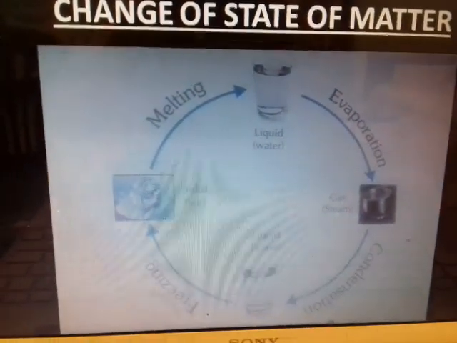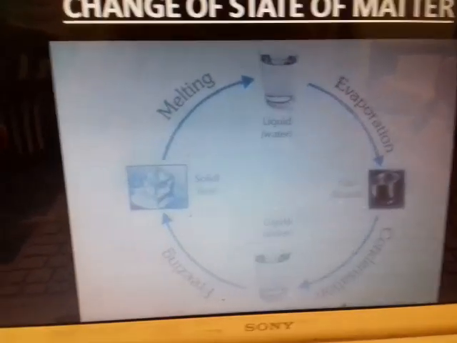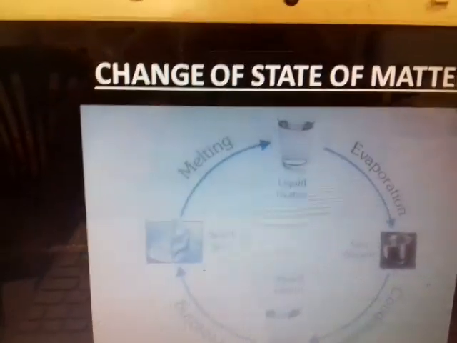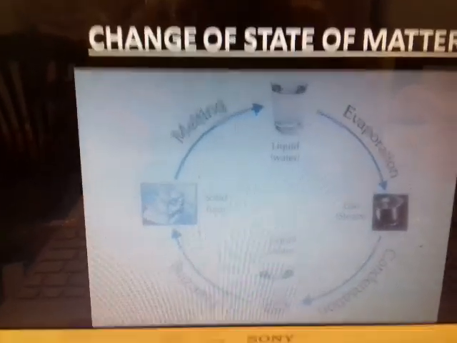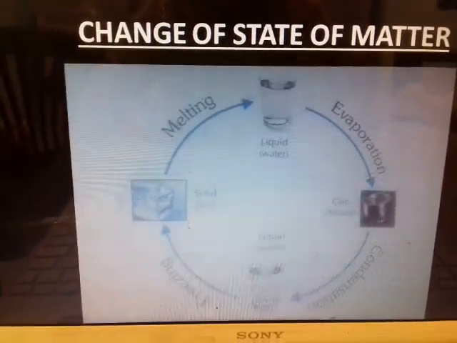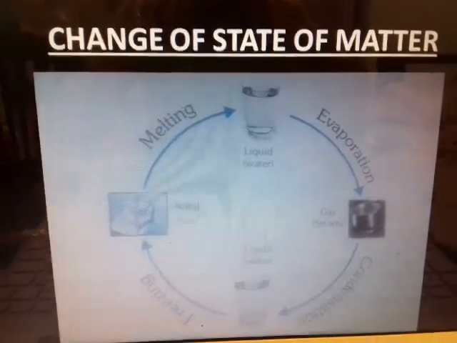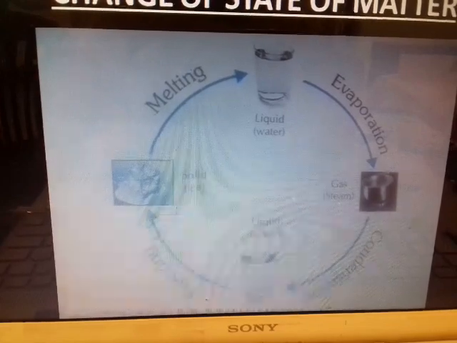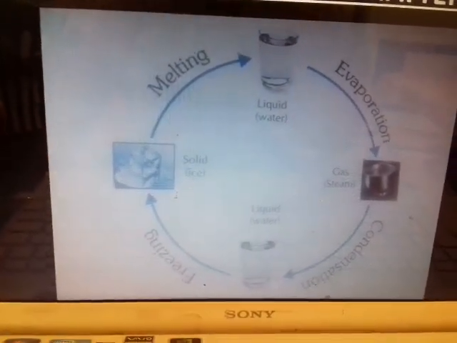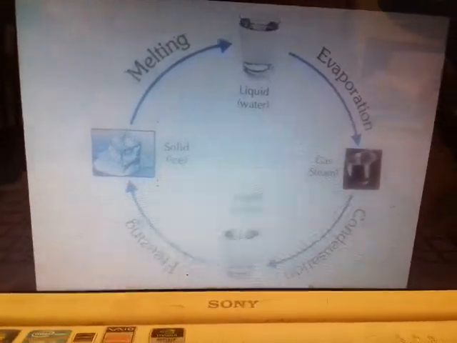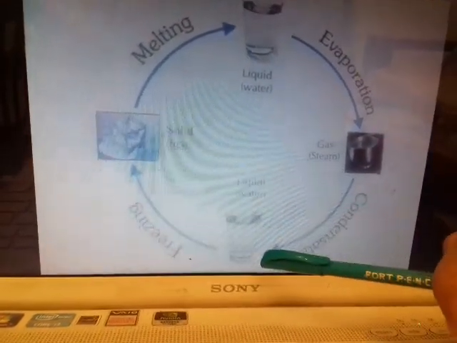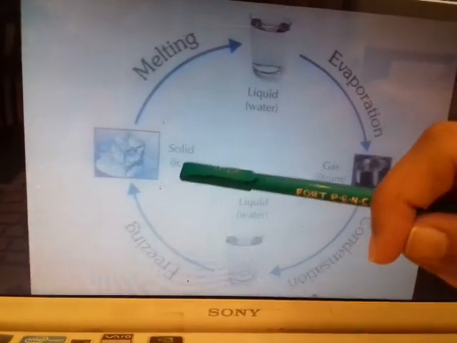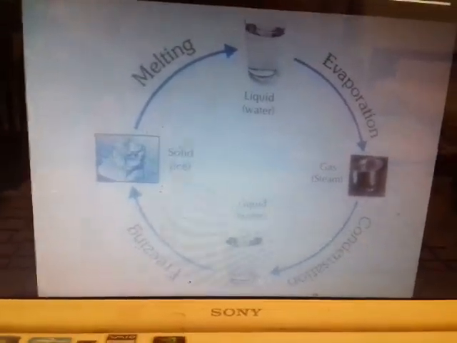So children, this is the next part, which is the change of state of matter. It is very interesting to know that the states of matter we know are solid, liquid and gas. We can change from solids to liquids to gases. In this case, we see that water can be frozen to form ice. If you put water in the fridge, in your freezer, it becomes ice, right? And again the ice can be melted into water again.